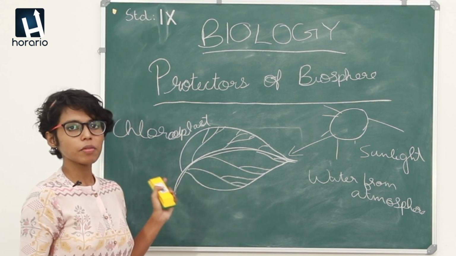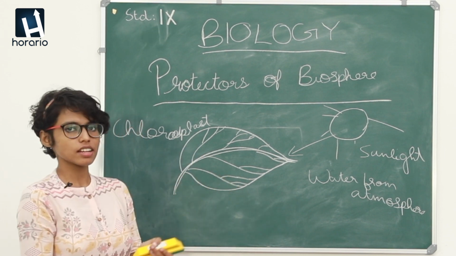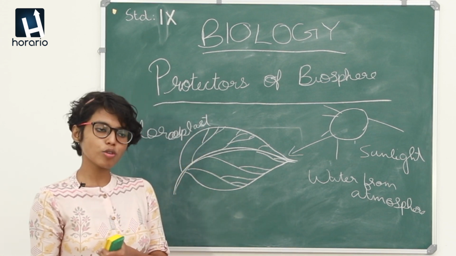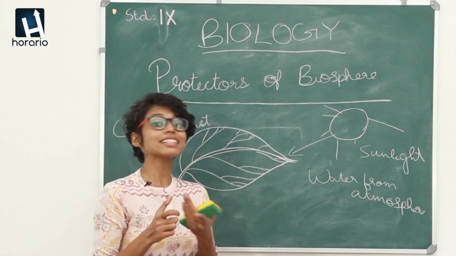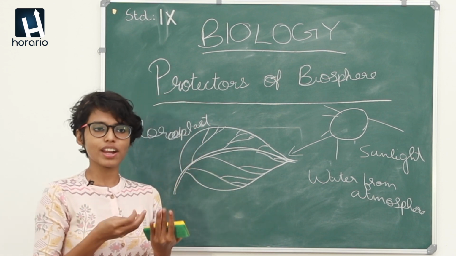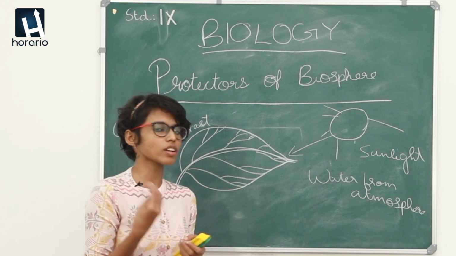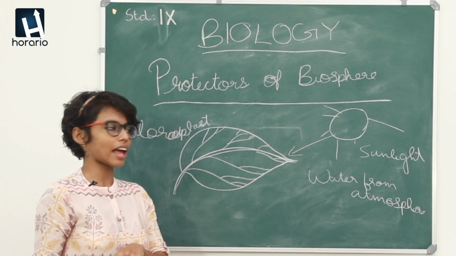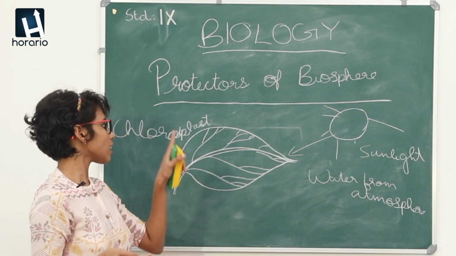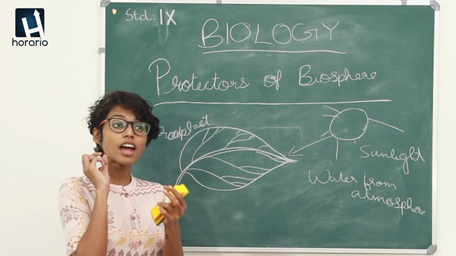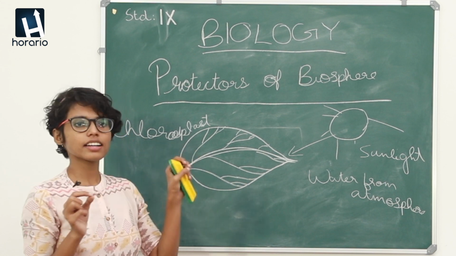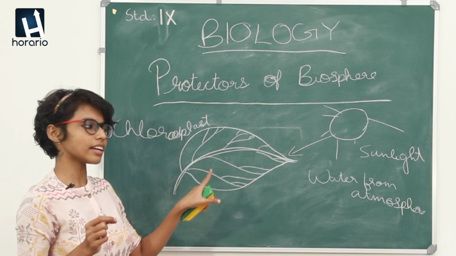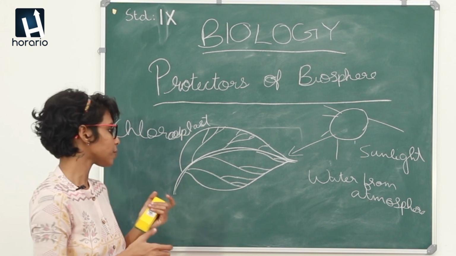So, what are the pigments that can be present in plants? The pigments can be chlorophyll A, chlorophyll B, carotene and xanthophylls. These give different colors like orange and other colors you can see in plant products. Mainly we are focusing on green plants. So chlorophyll A is the pigment that gives green color to our plants, and chloroplasts contain these green pigments.